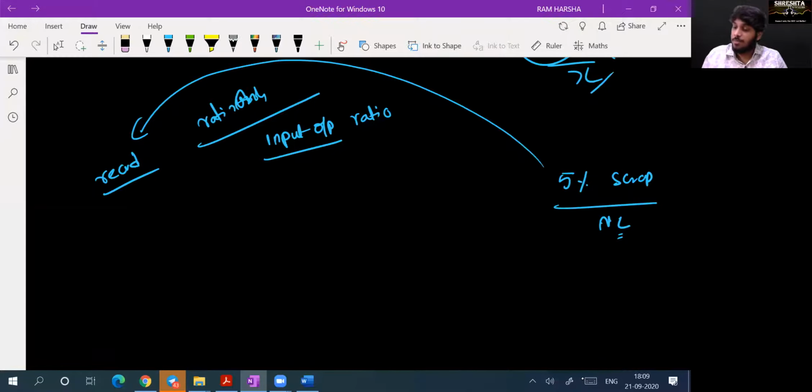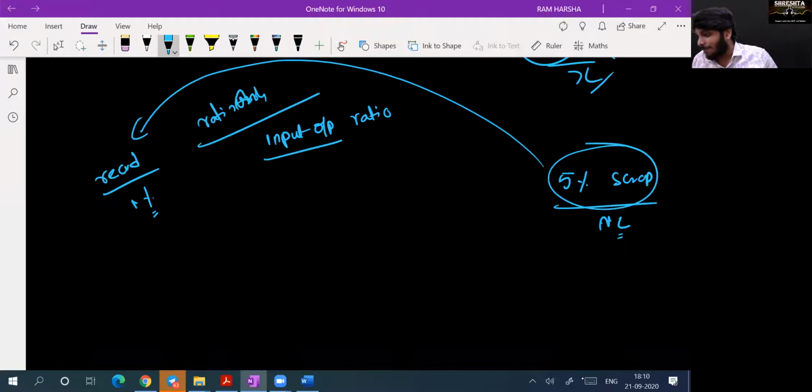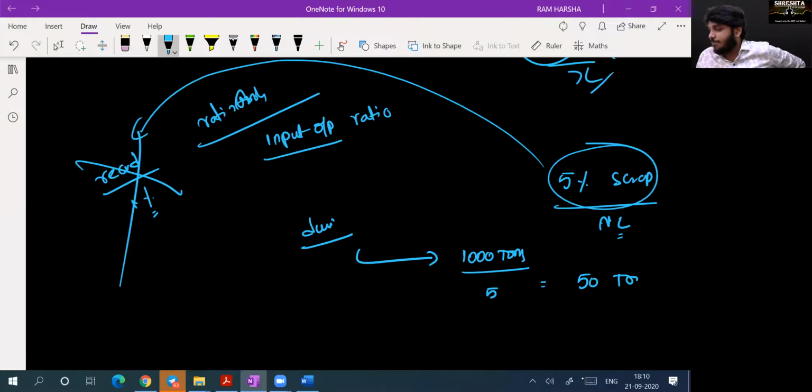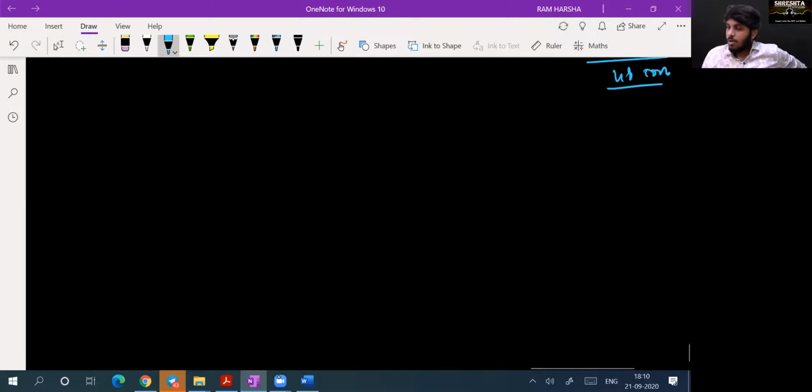As per the records of the company, how much is the loss? 1%. But actually, how much is generated? 5%. Sir, during the year, how many tons of material was issued to production? They said 1,000 tons were issued to production. 5% means 50 tons is the scrap generated during the year. In closing stock, 2 tons were there, which means 48 tons were sold.